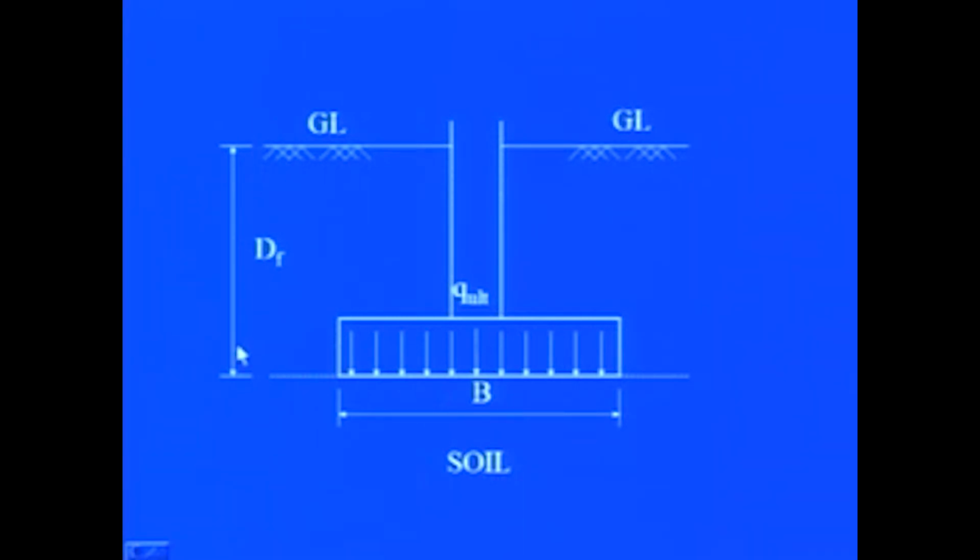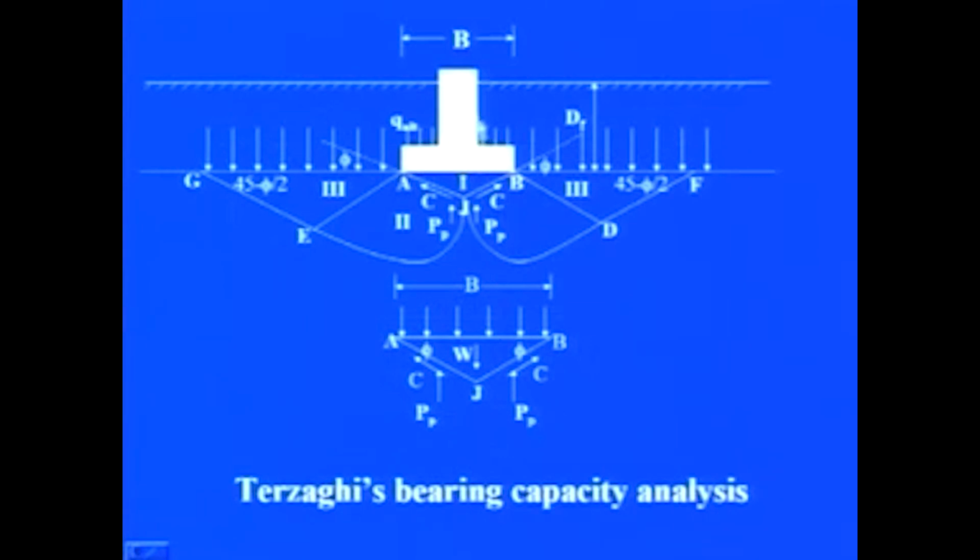This foundation is placed at a depth Df below the ground surface and the width of the foundation is B. Now when the loads are transmitted through this foundation onto the soil, as the base of this foundation is rough, an active wedge is formed below the foundation, and the angle which it makes with the horizontal is phi in Terzaghi's theory.